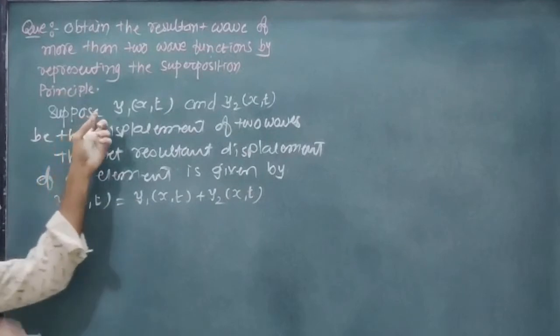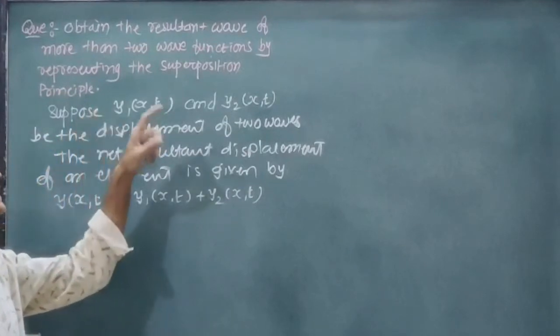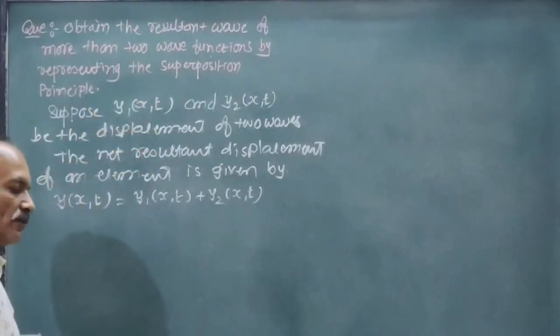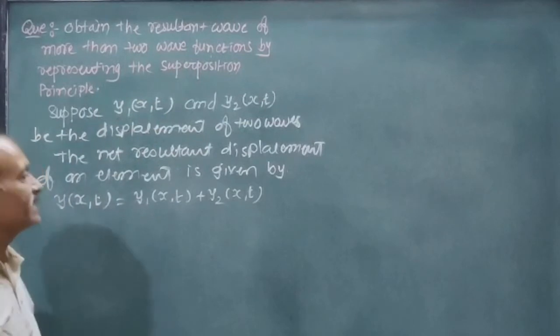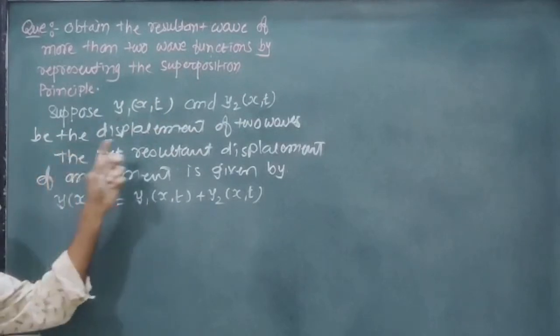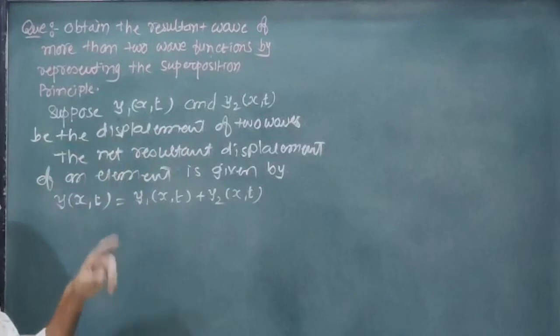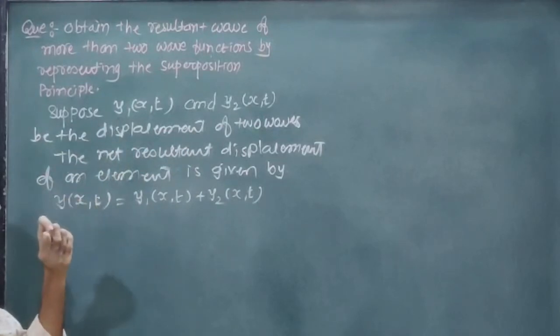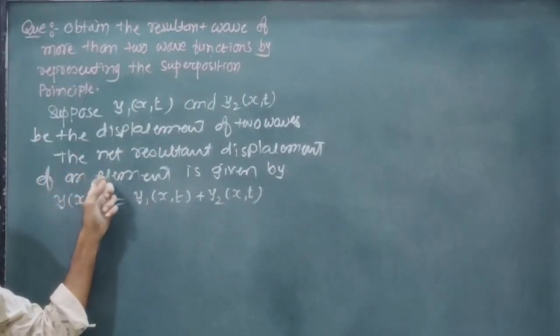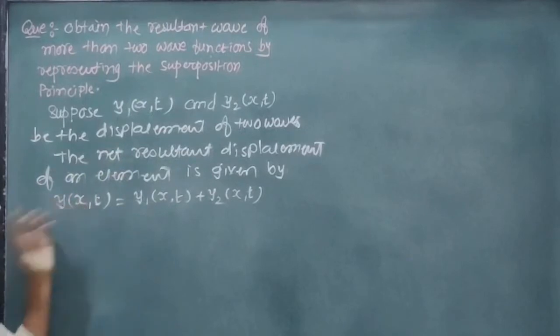Again, y1(x,t) and y2(x,t) are the displacements of the two waves, and the net resultant displacement y(x,t) of an element is given by this equation.